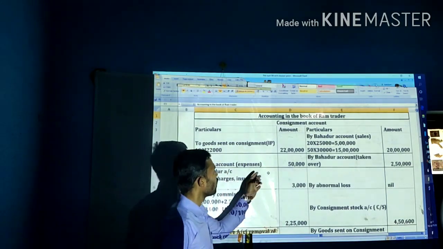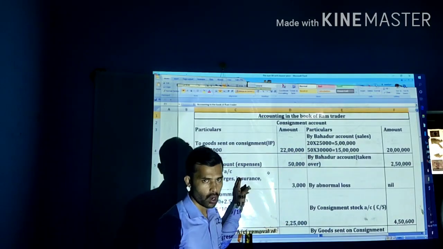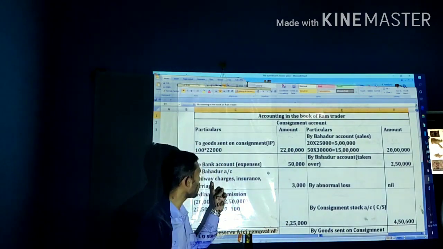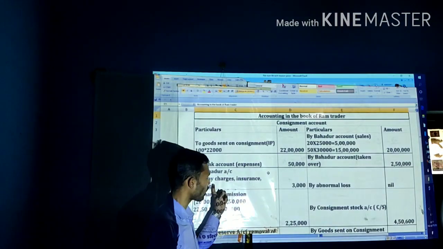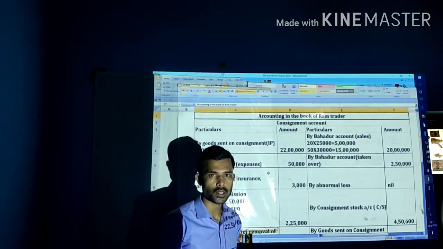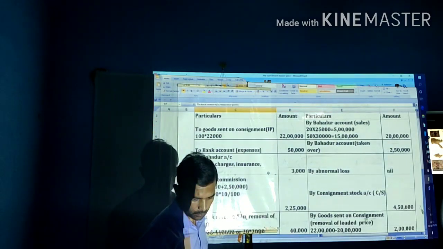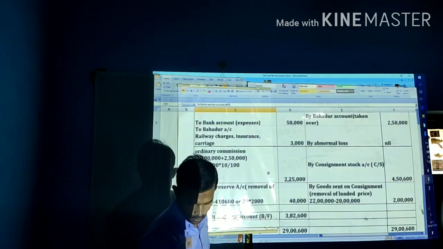Next, expenses made by the consignee, that is consignment account debit to Bahadur account, in the form of railway charges, insurance and carriage. Total amount is how much? 3,000. If any recurring expenses are also there, they will come in the consignment account. Next.